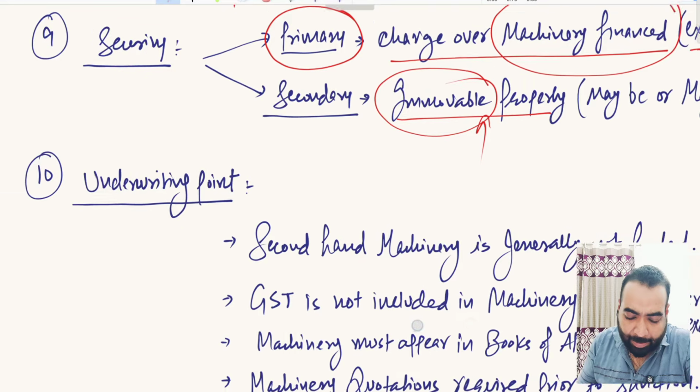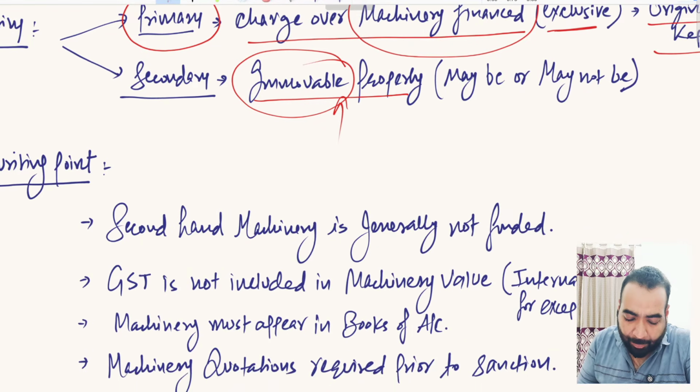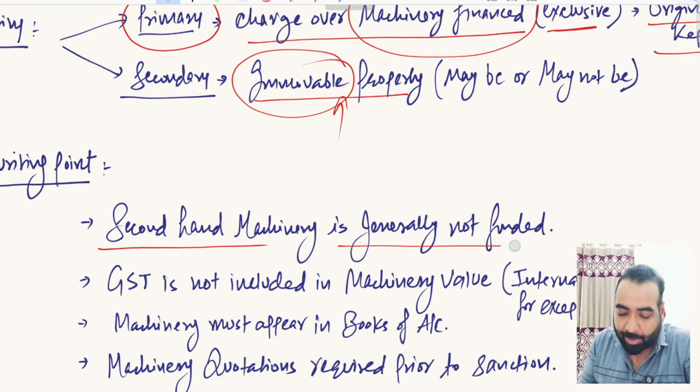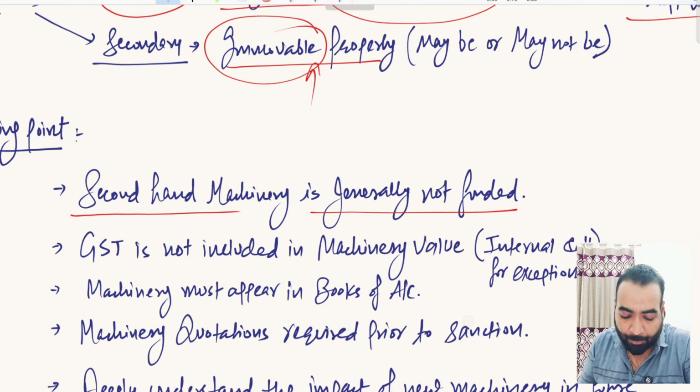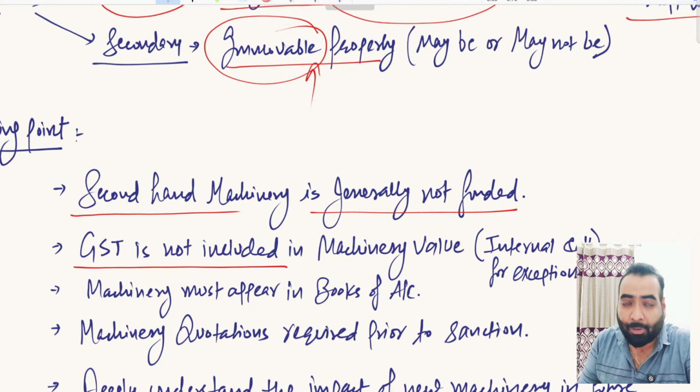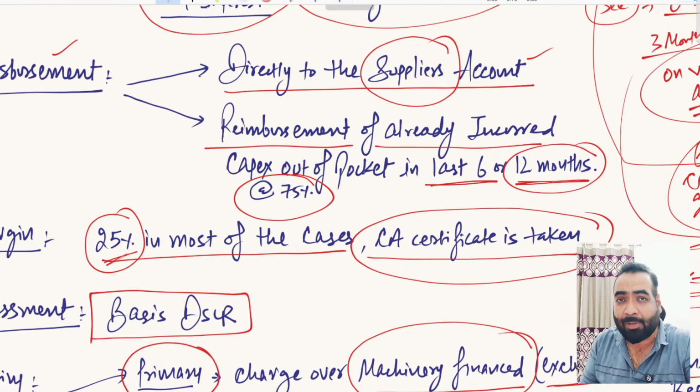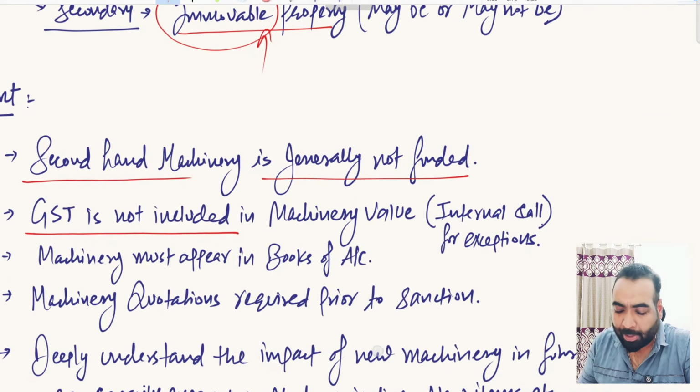So what are the key underwriting points? Just remember, friends, second-hand machinery is generally not financed by the bank. Again, that is their own call, but generally second-hand machinery is not financed by way of machinery term loan. You should not include the GST amount in your invoice value while requesting your machinery term loan amount. GST amount is not included, although it is an internal call, and some banks or NBFCs, I will not name them, are allowing adding up the GST amount in the machinery cost as well.